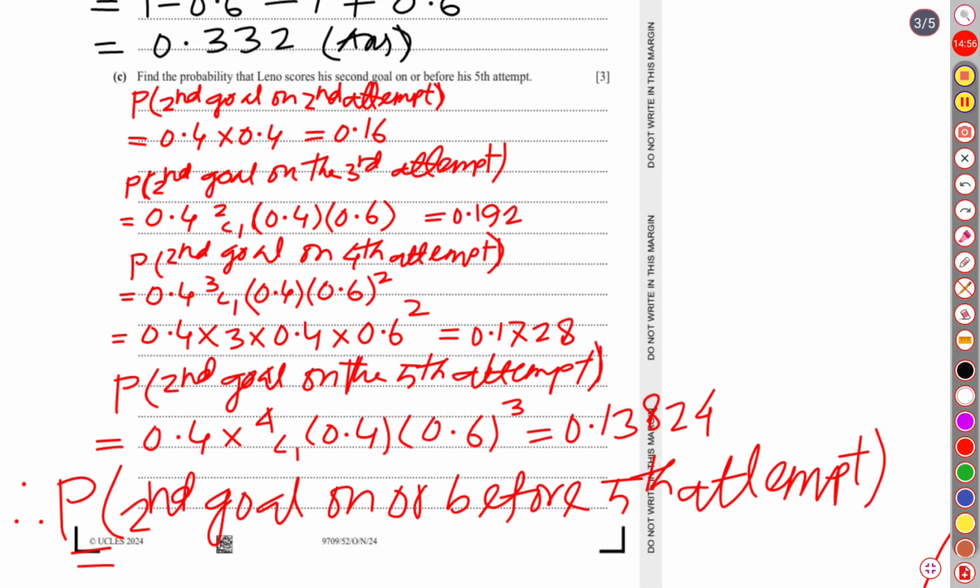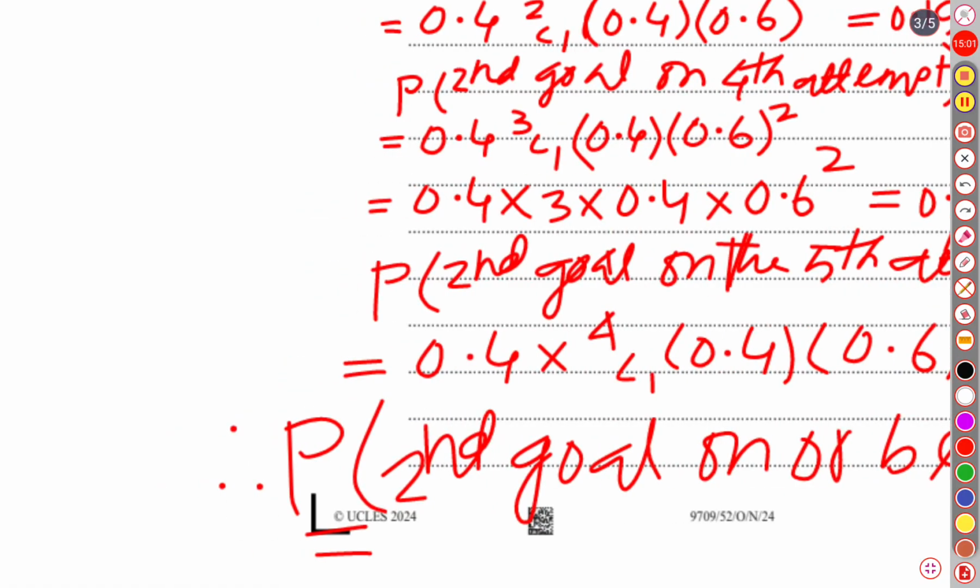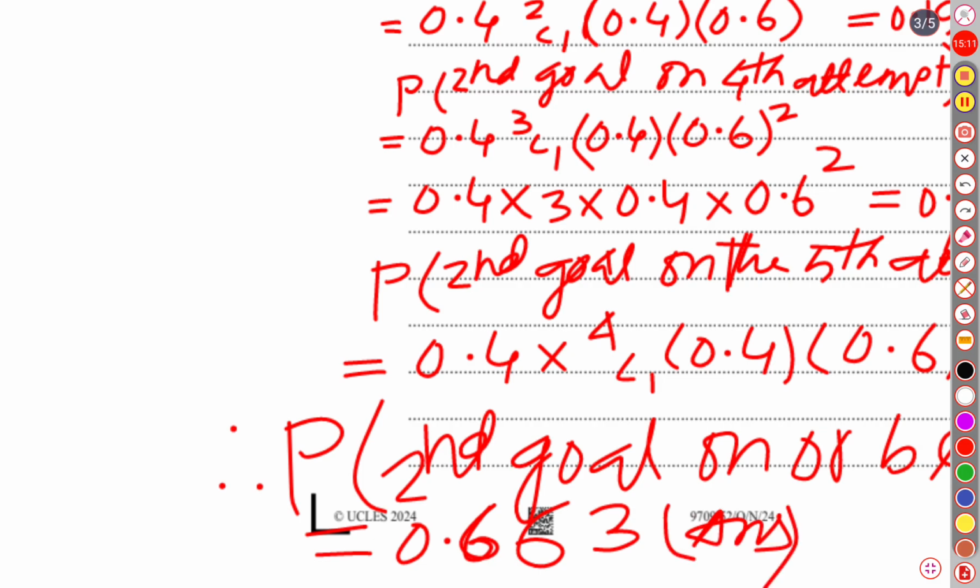So our probability is 0.663, and that is the final answer to this question.